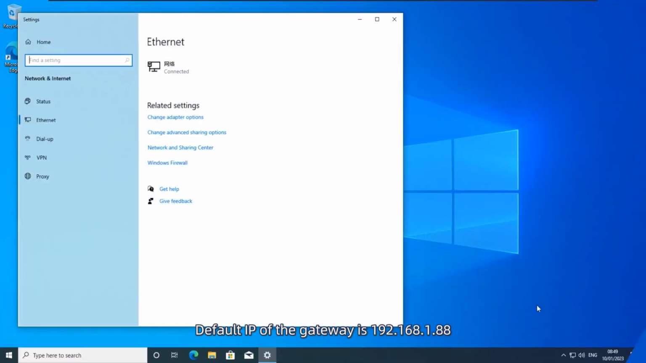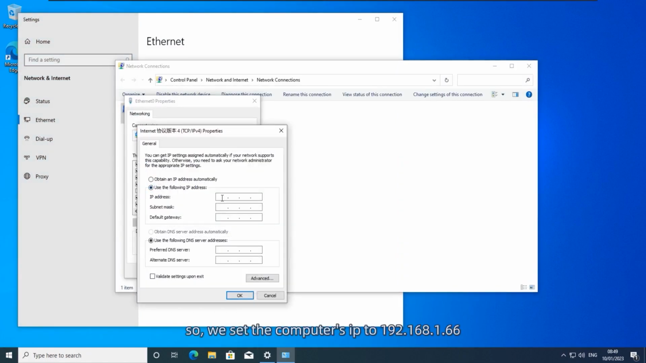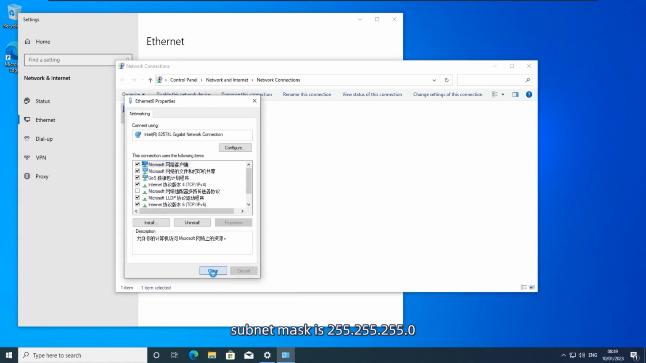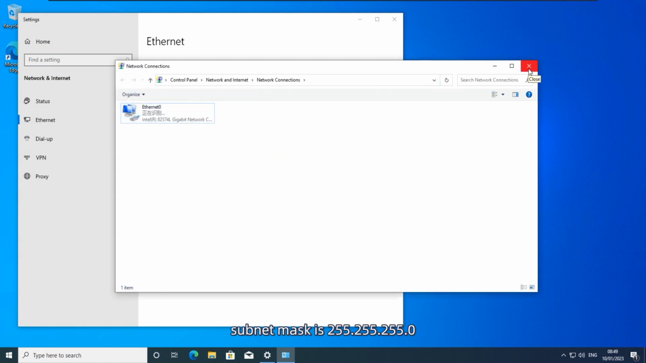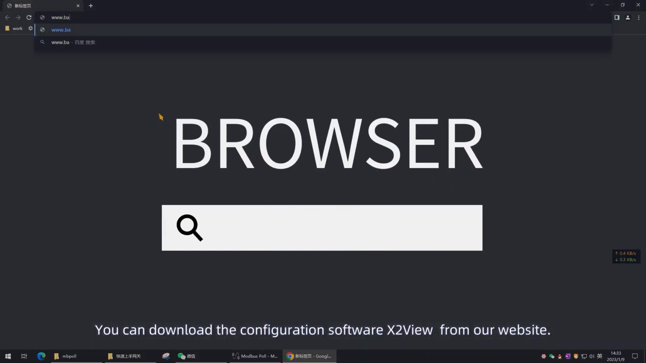The default IP of the gateway is 192.168.1.88. So, we set the computer's IP to 192.168.1.66. The subnet mask is 255.255.255.0. You can download the configuration software X to view from our website.